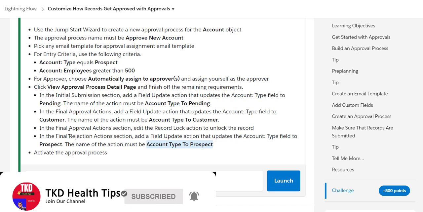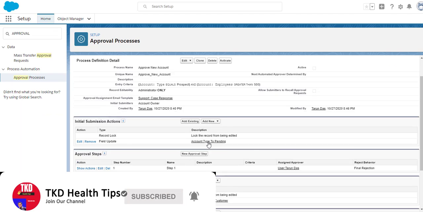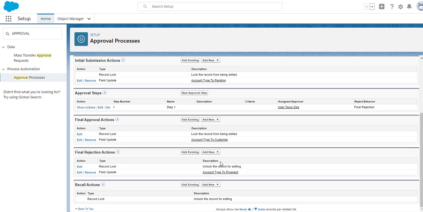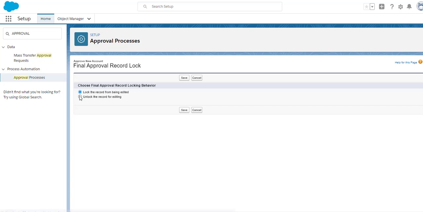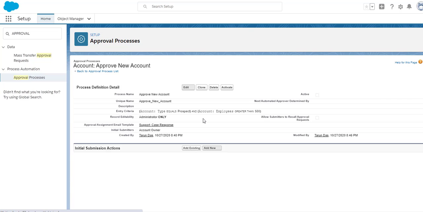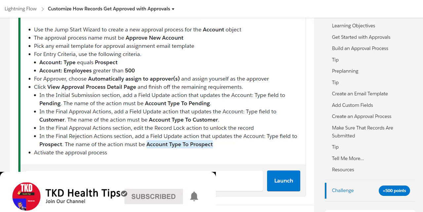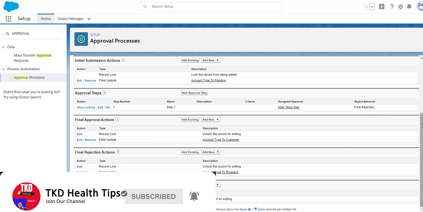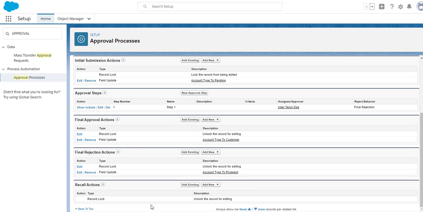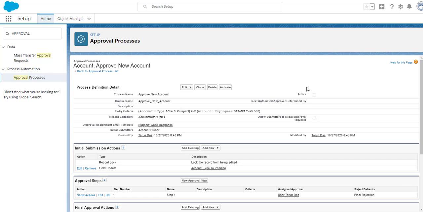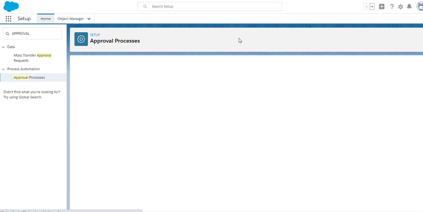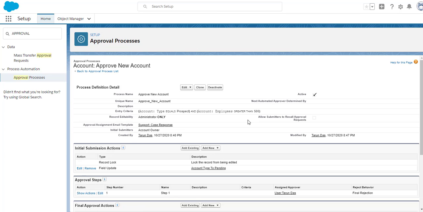I think I missed this in the final approval section, the account section. I did the record lock section to unlock the record. So let's go ahead and unlock the record for editing. Click on save. And I think then we need to activate. Now we need to simply activate this approval process. So this has been activated.